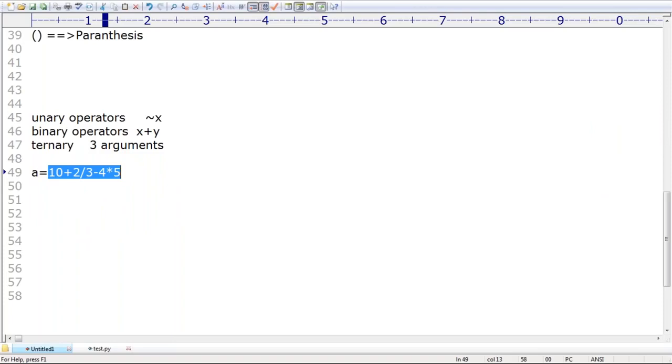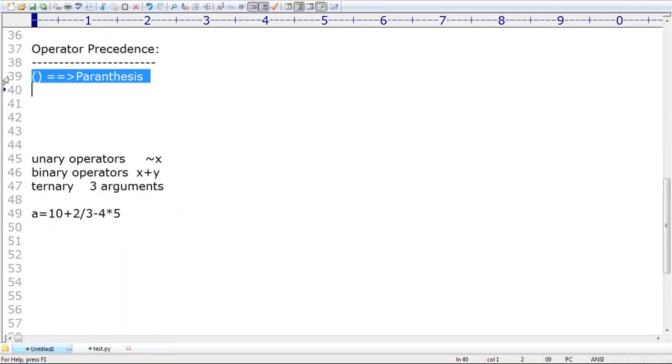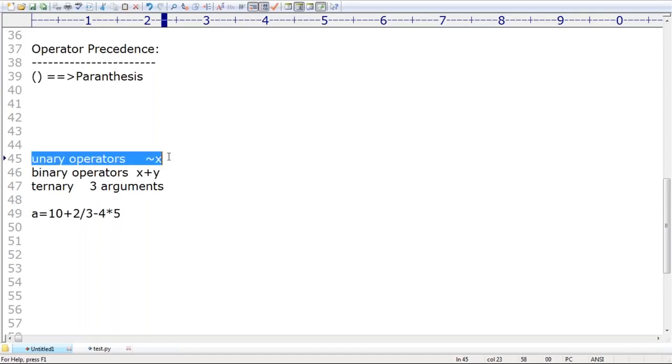Highest precedence goes to parentheses, then unary, then binary, then ternary, and finally assignment is the least priority.